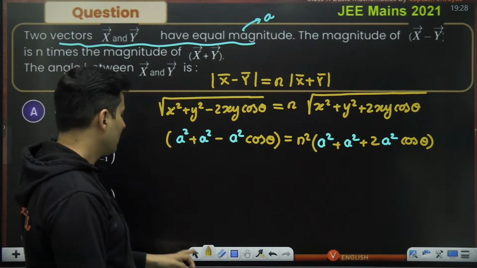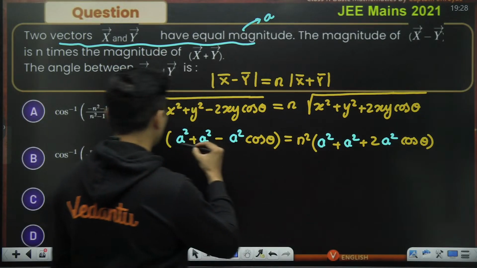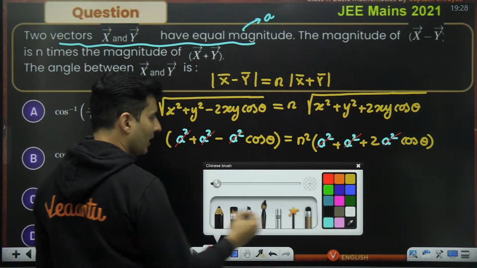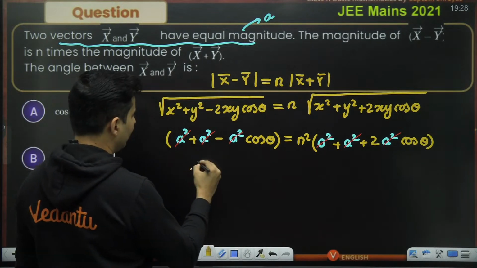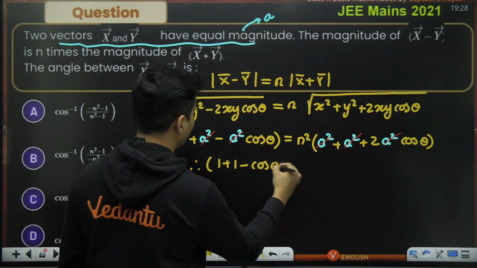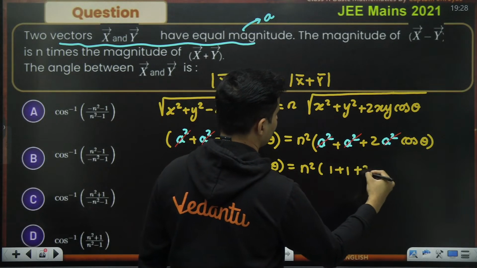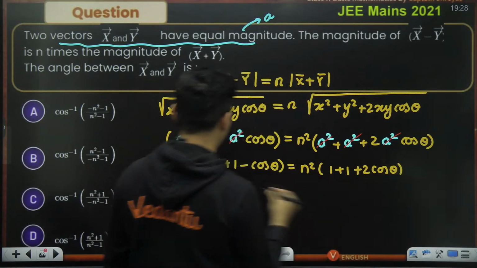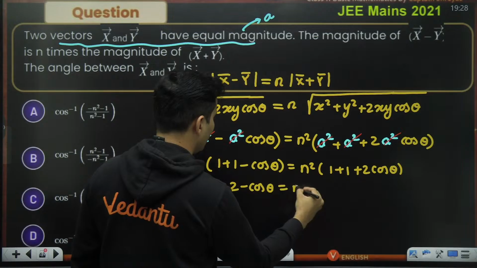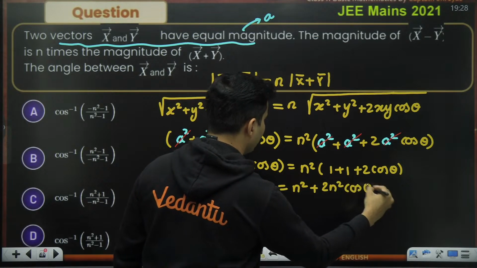Okay, fair enough. Now what will happen? From both the sides, A square will get cancelled out. Okay, beautiful. So what am I left with over here? 1 plus 1 minus cos theta is equal to n square into 1 plus 1 plus 2 cos theta. Perfect. 1 plus 1 is 2. So 2 minus cos theta is equal to n square plus 2n square cos theta.